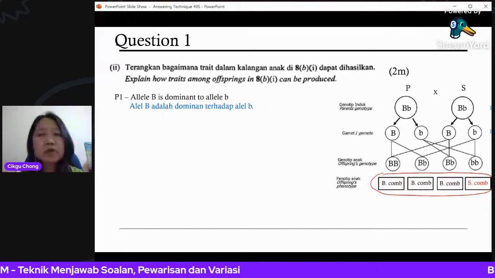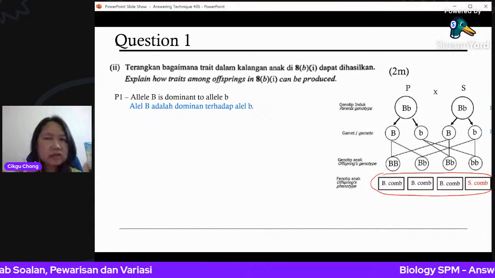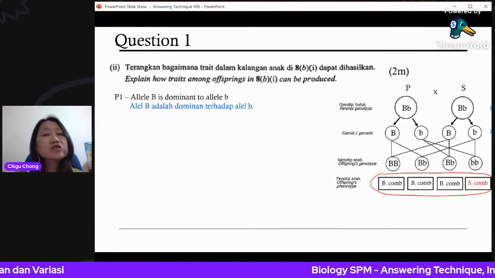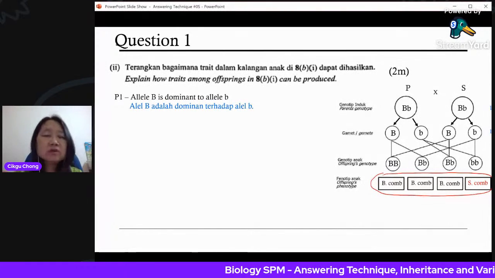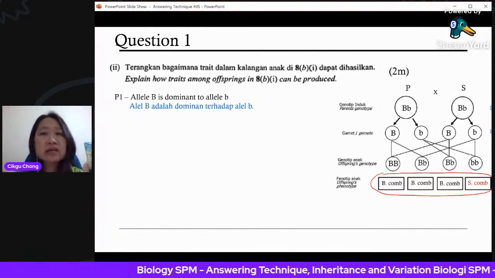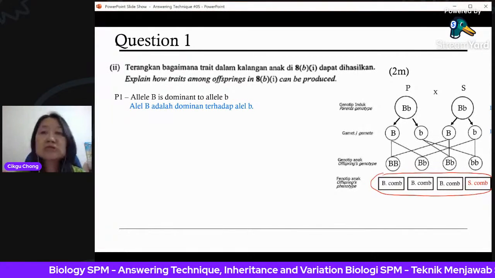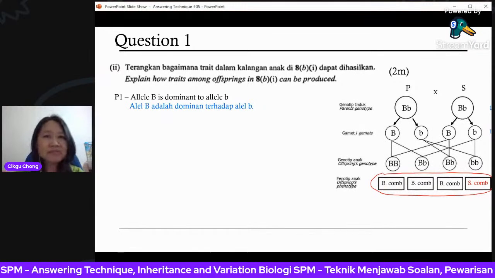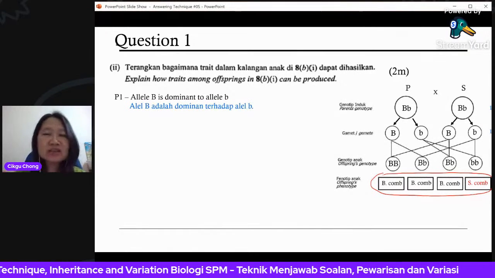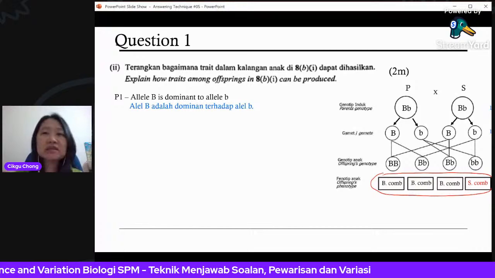Don't just write 2 points for your 2 marks. You write 3 points, 4 points, because you do not know whether your first 2 points will get your marks. We do not know the scheme. All right, we only know when we start marking. We will not have first-hand knowledge of how the scheme is because we are not up there.